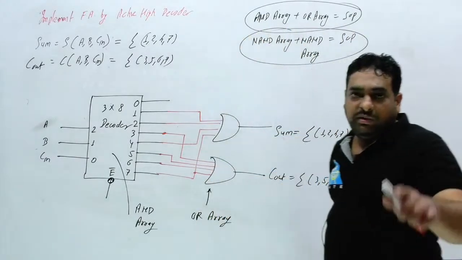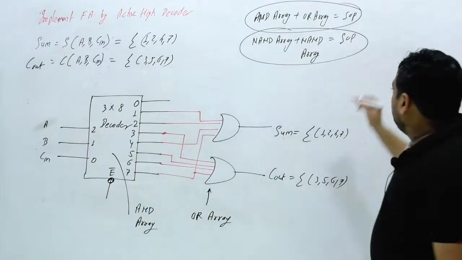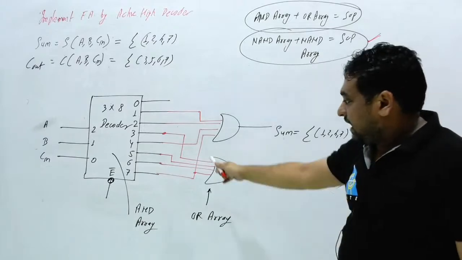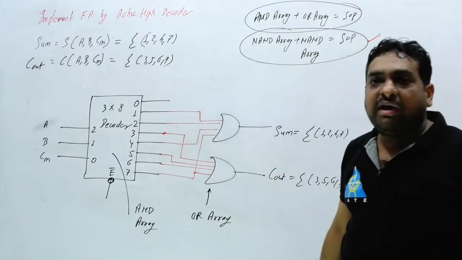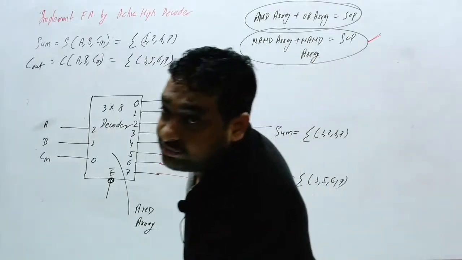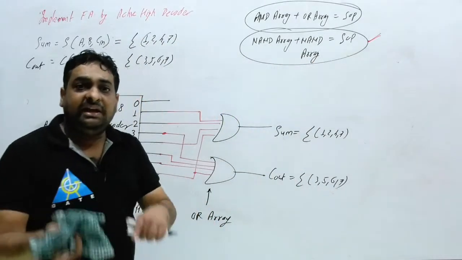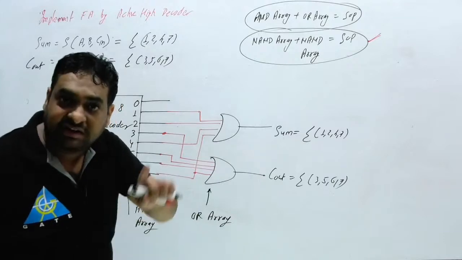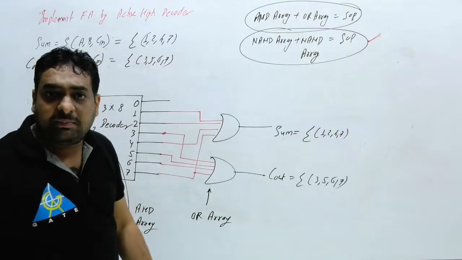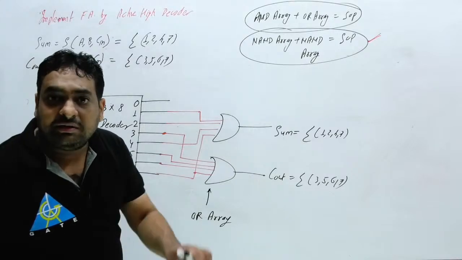For the SOP, which choice is better? Always we prefer this second choice. This is implemented by NAND and NAND. So active high is not very useful for us. Active low will be very useful for us. What will be inside the active low? You know very well, that is the NAND gate. What should be outside of the active low? That is nothing but the NAND gate.